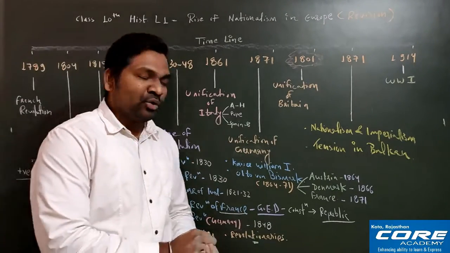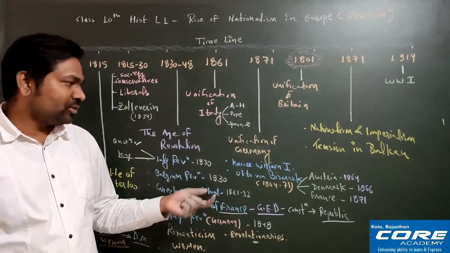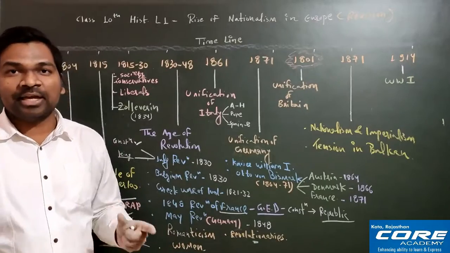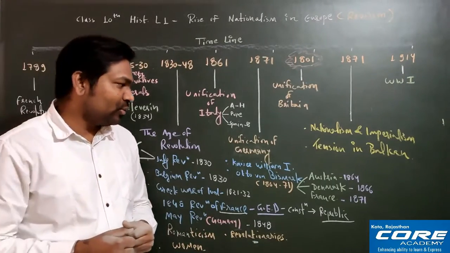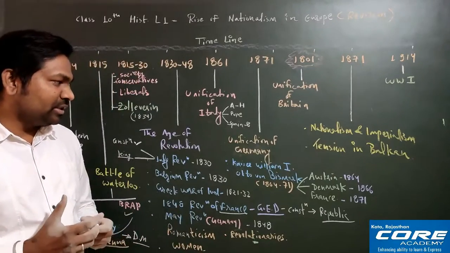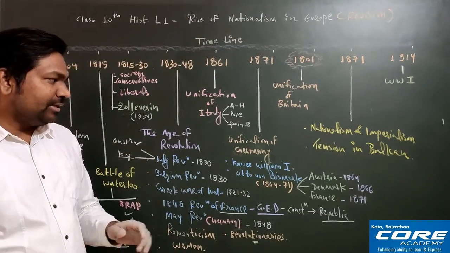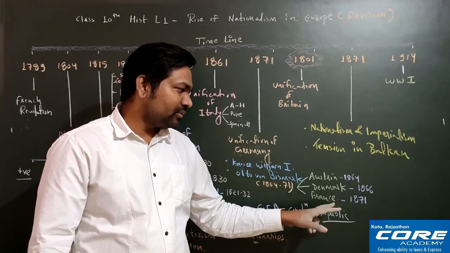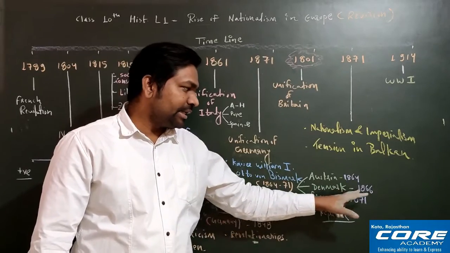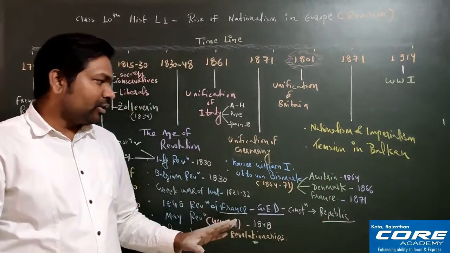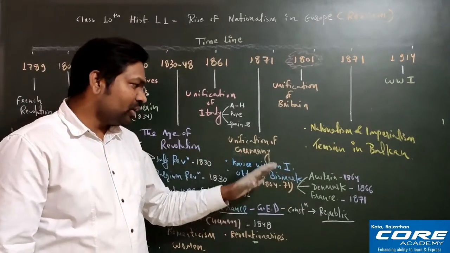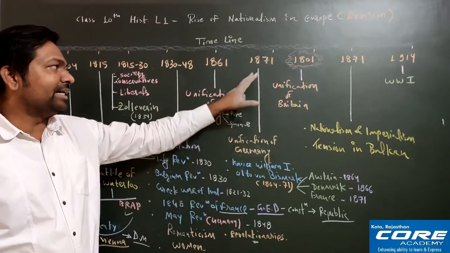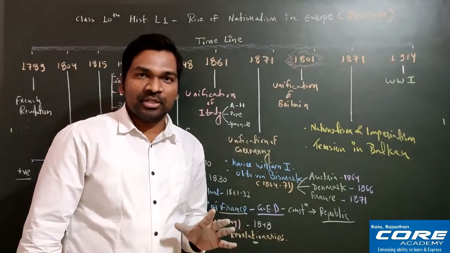So once again I'm repeating, the unification of Germany was started by Prussia, and the Prussian king was Kaiser William I, and the chief minister was Otto von Bismarck. Otto von Bismarck was an excellent character. He was a warrior, also known as a one man army. With the help of his army and the support of people, he fought 3 wars over a period of 7 years. First one with Austria, second one with Denmark, third one with France. With Austria 1864, with Denmark 1866, and with France 1871. And fortunately he won all 3 wars, and after winning them, Germany was finally united in 1871. So I hope the picture is very clear to all of you.